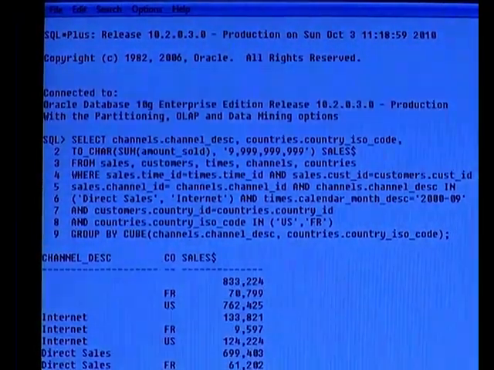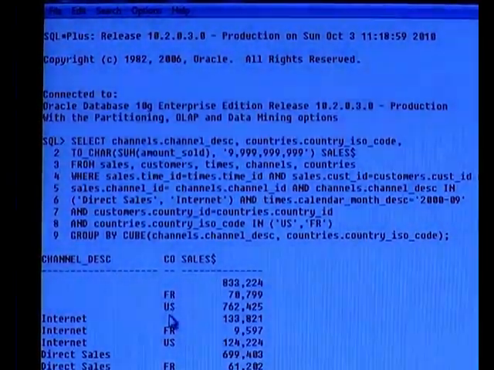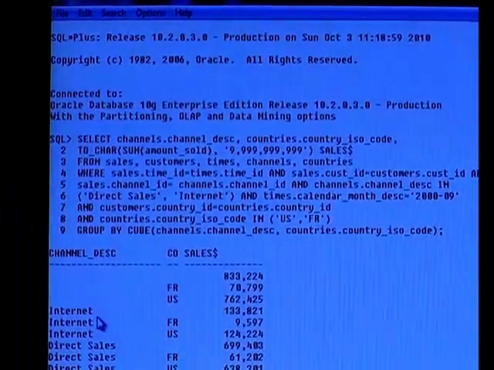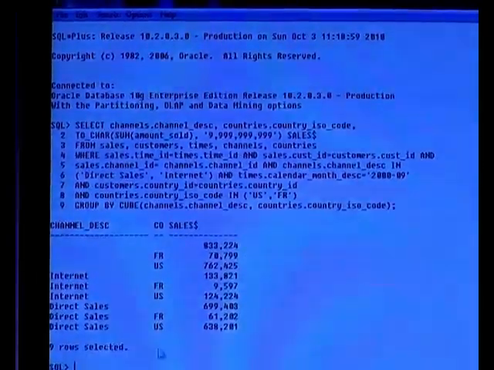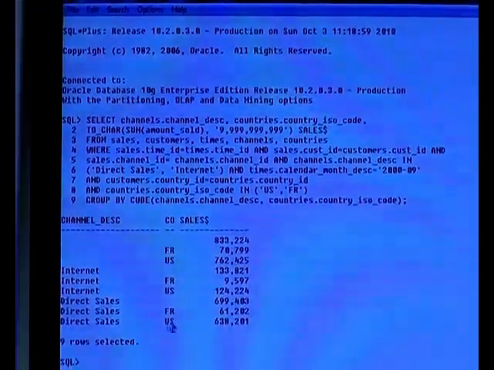In this result, if you observe, there are 2 countries, FR, which stands for France, and US, which stands for USA, and there are 2 different kinds of channel descriptions, namely internet and direct sales. If you analyze the output of this query, we have 9 rows as a result. The top row gives the total sales over all combinations of the 2 countries, namely France and USA, across the channels, namely internet and direct sales.